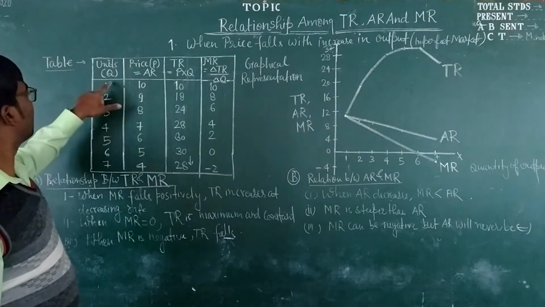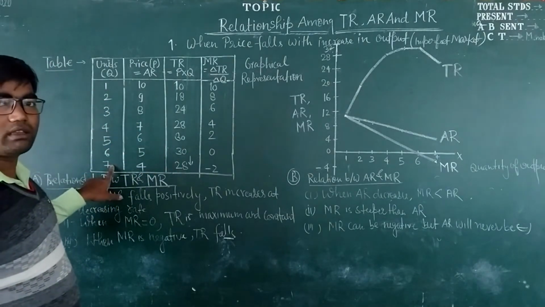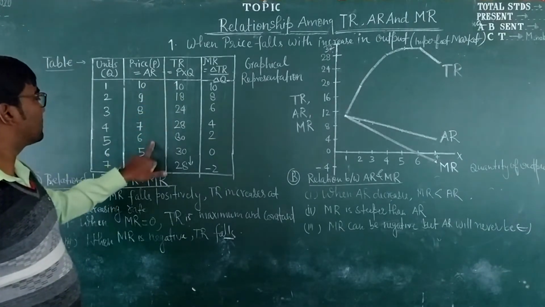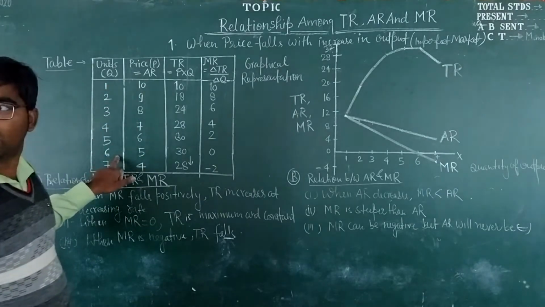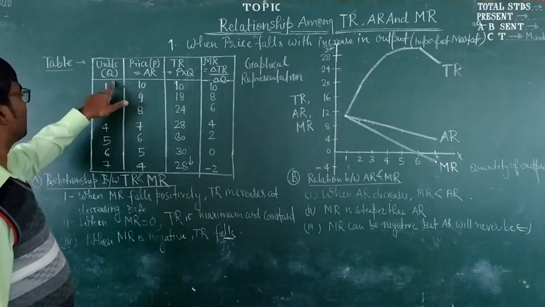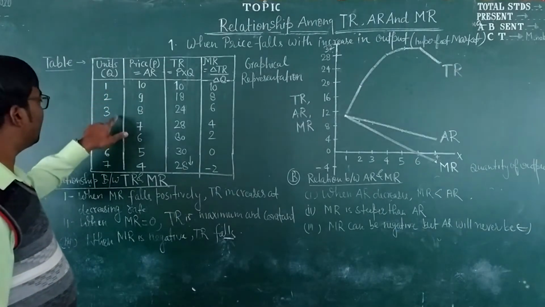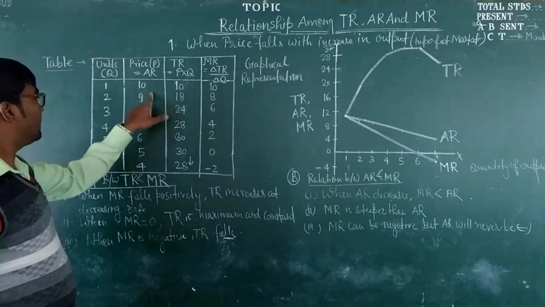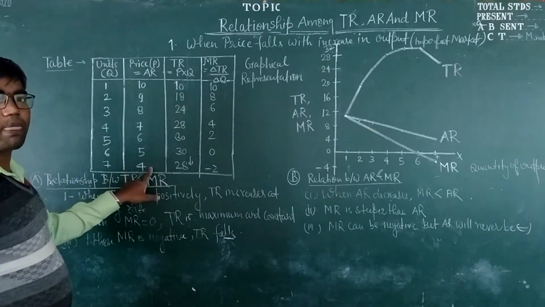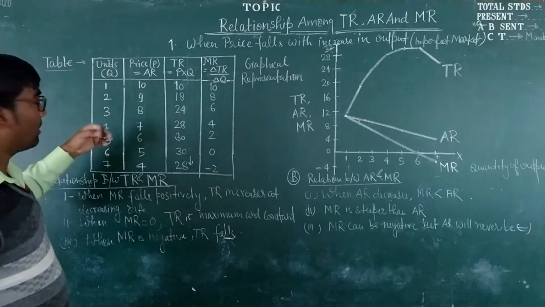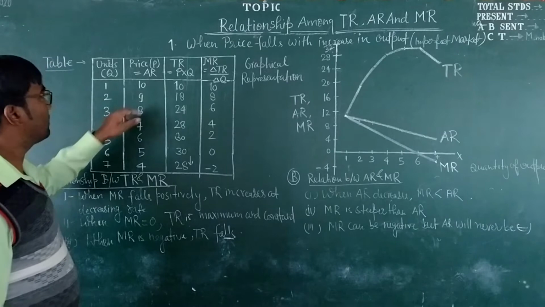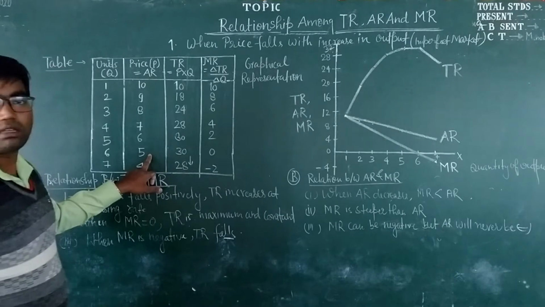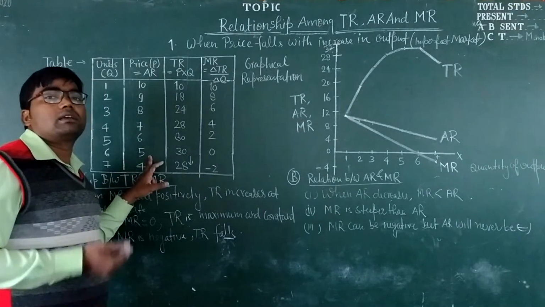Let's see a table in which we can see the units of a commodity which are sold by the producers, and this is the price of every unit. Here we are seeing that the producers are able to increase the quantity of sale only when they are reducing their price. With every increase in the sale of output, the producer is decreasing the price of its commodity.